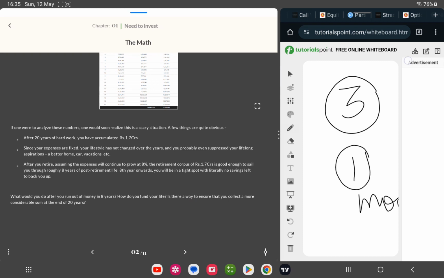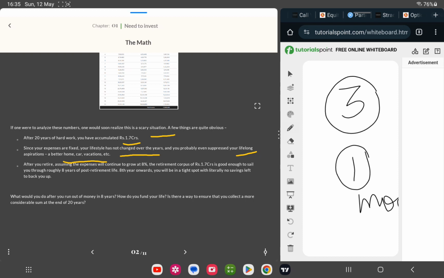Okay, so here again we try to select. Okay, we'll make it a little smaller. So this line you see, after 20 years you are accumulating 1.7 crores. Okay, since your expenses are fixed, your lifestyle has not changed over the years. You probably even suppressed your lifelong aspirations like a better home, car, vacations, etc. So that is excluded.